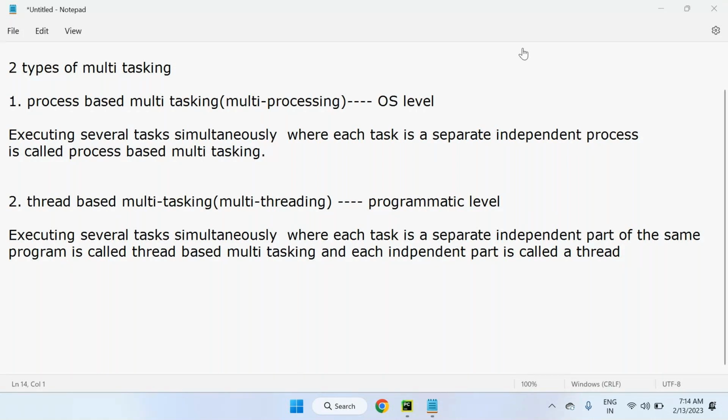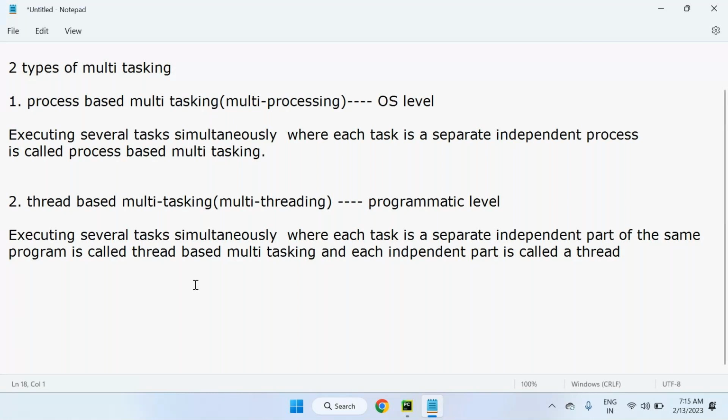Now, whether it is process based or thread based, no matter, the main advantage of multitasking is what? To improve the performance of the system by reducing the response time. Response time means we quickly get a response. It will reduce the response time.